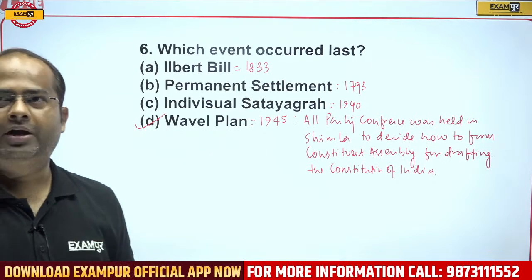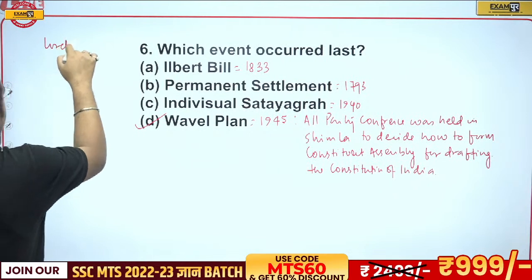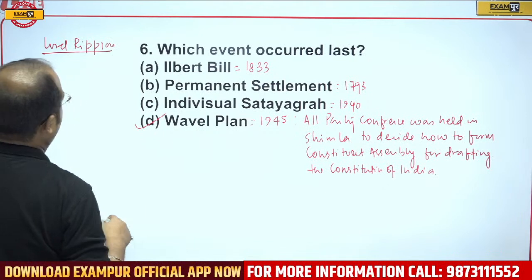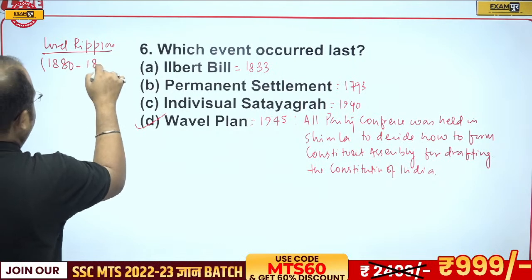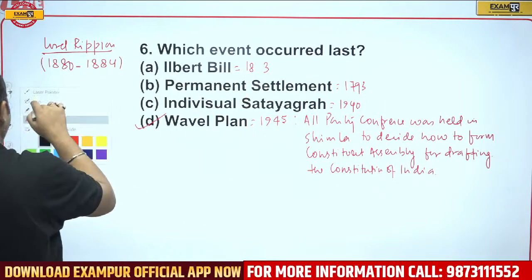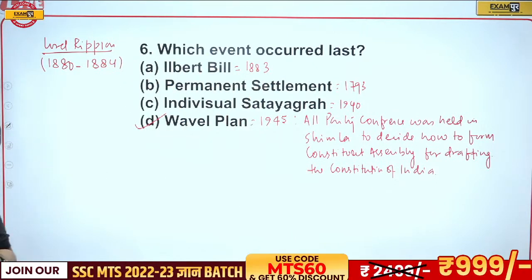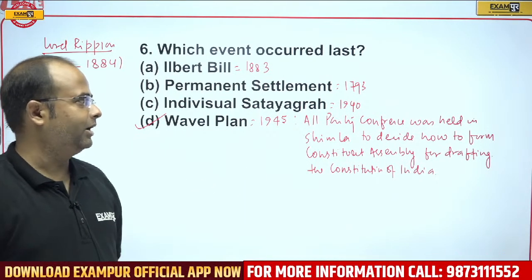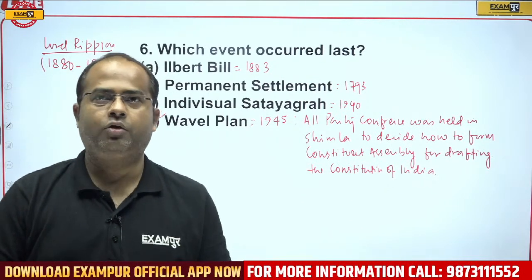Ilbert Bill. The Ilbert Bill was during the time period of whom? That was the time of Lord Ripon, 1880 to 1884. So that should be 1883, not 33, it should be 83, because it was introduced during the time of Lord Ripon. So the all-party conference was held in Shimla, where it was decided to form the Constituent Assembly to draft the Constitution of India.